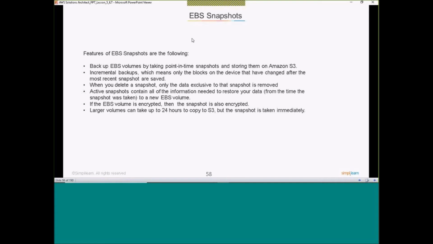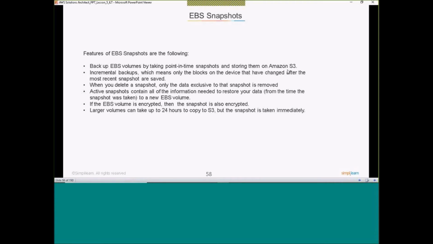So what I was saying, the snapshot is nothing but your backup. Whenever you want to take the snapshot of your EBS volume, it will do the backup of the EBS. So backup of the EBS volume by taking a point in time image. Point in time image is nothing but, suppose I'm doing the snapshot now, so whatever data has been updated in my EBS volume till now will be backed up. But whatever data is updated after that will not be in my snapshot. So that's a point in time image, and storing them on S3.